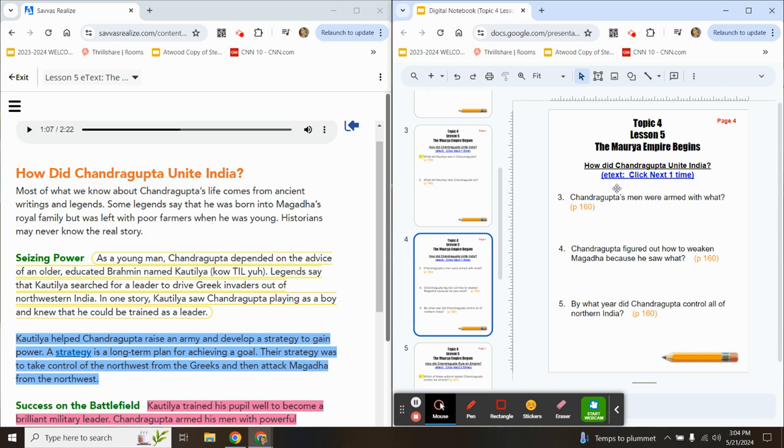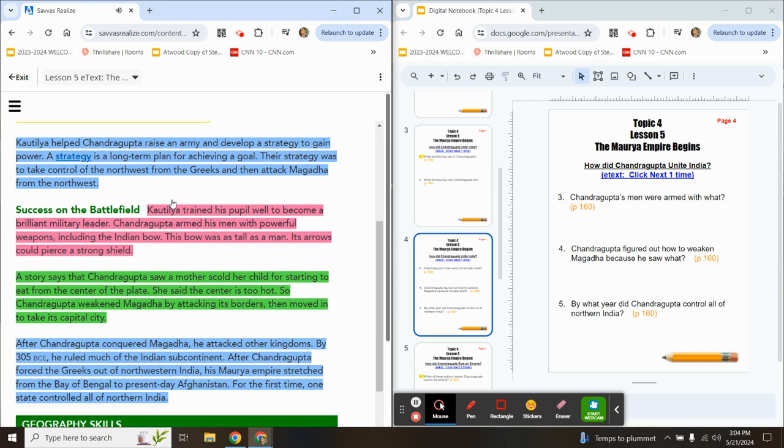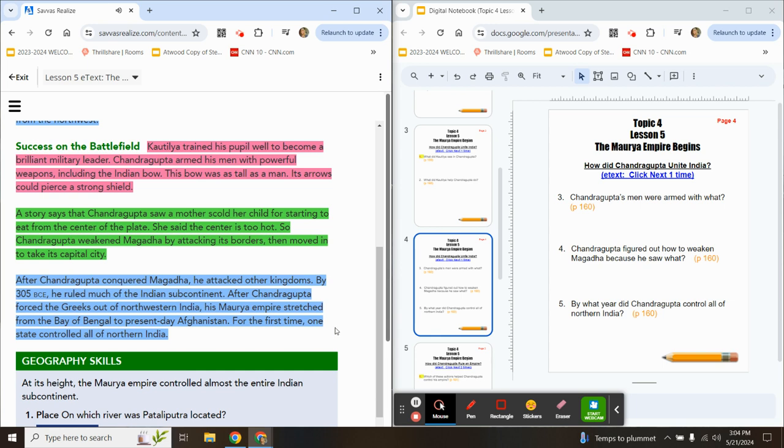And if you are in the e-text, we're still on that same page we were on from page 3 in your digital notebook. So again, you're looking for Chandragupta's men were armed with what? You'll find that in this pink highlighted paragraph. Success on the battlefield.